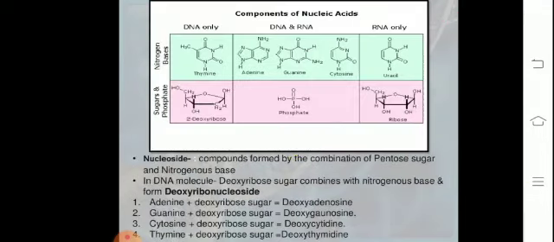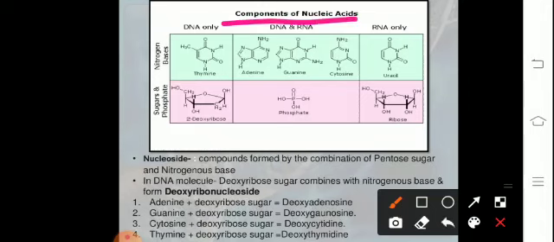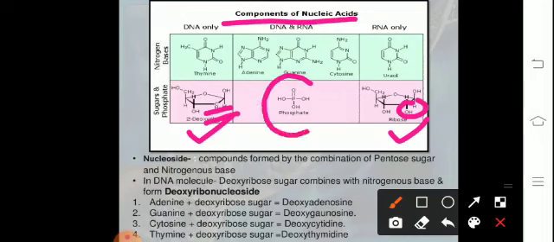So the components we can see of the nucleic acids, they basically comprise the nitrogenous bases, the sugar and the phosphate. So we can see the diagrammatic representation of a deoxyribose sugar and a ribose sugar. At the 2' position, we can see that there is the presence of oxygen, whereas in case of 2-deoxyribose, the oxygen from the second position is removed. The structure of the phosphate moiety is given over here.